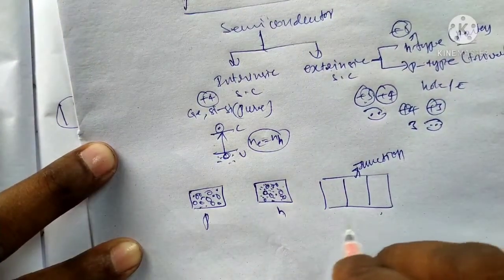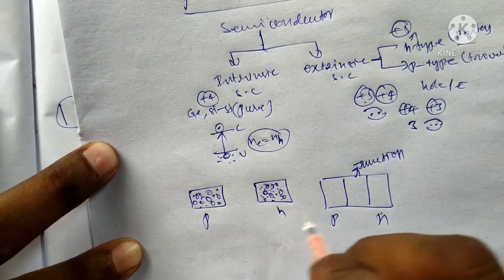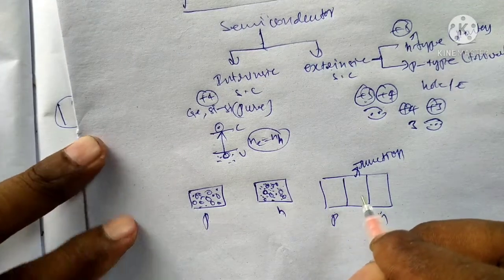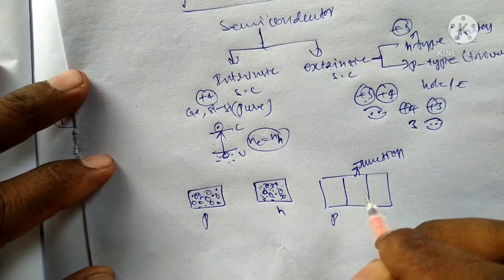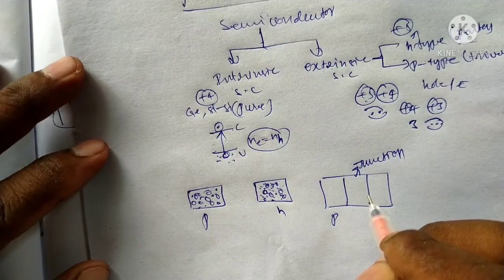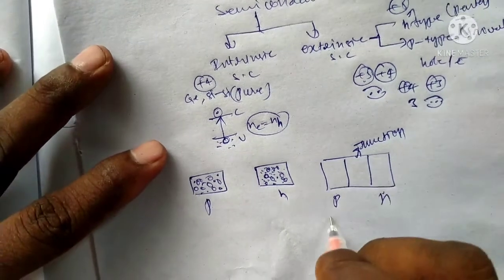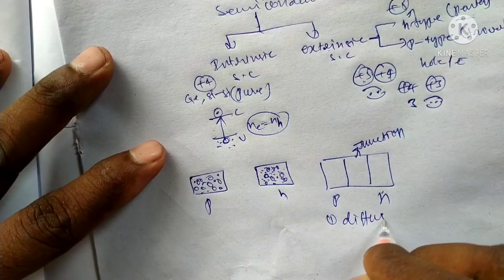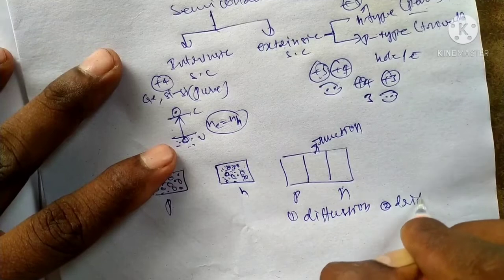It is called a p-n junction. A P-type material and an N-type material combine to form a junction. When the junction forms, two processes occur in the p-n junction process. One is diffusion, another one is drift.